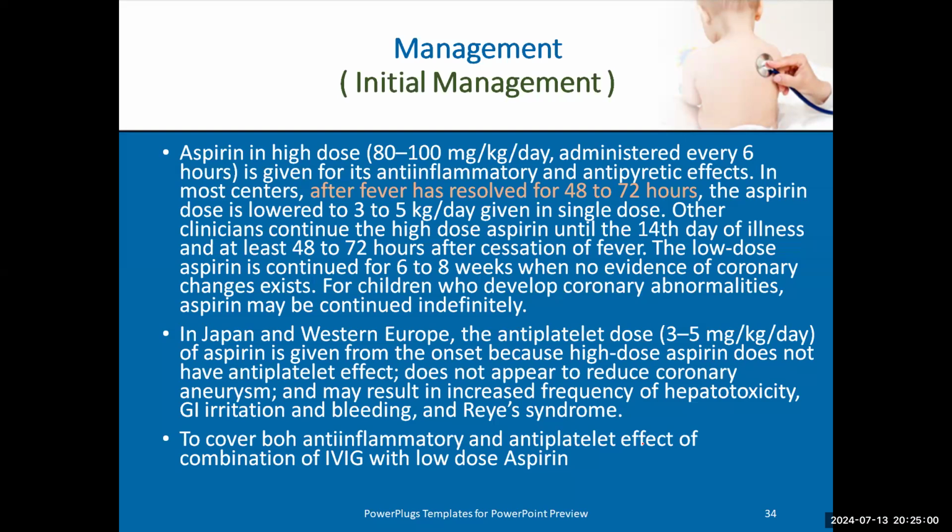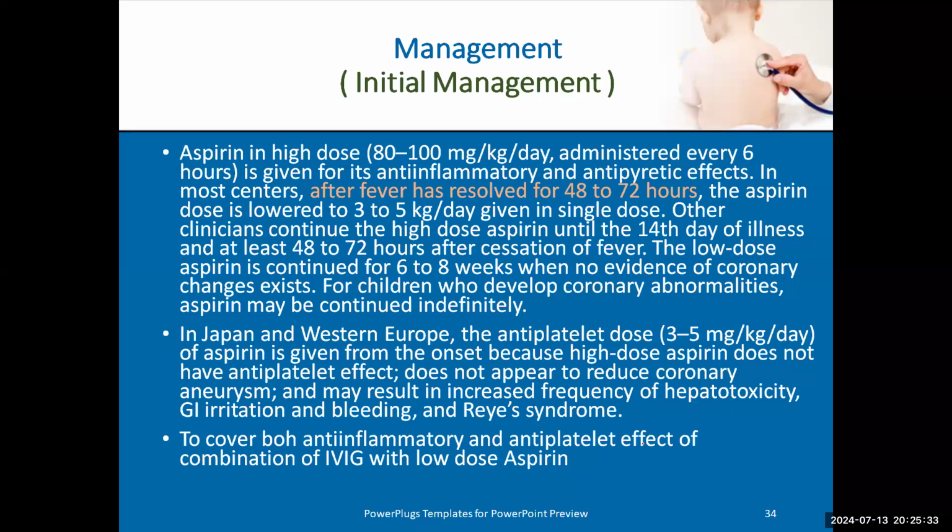Let's say this patient is normal now. He will start IVIG and the anti-inflammatory dose of aspirin. After fever resolved by 48 to 72 hours, we'll shift aspirin to the antiplatelet dose, 3 to 5 milligram per kg per day, and continue it for 6 to 8 weeks. For echo, we'll follow up the patient after 1 to 2 weeks, and another follow-up after 6 to 8 weeks.